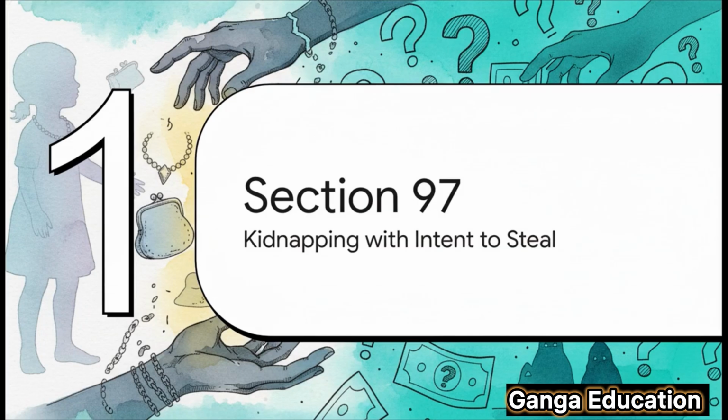And here it is, Section 97. Its official title is Kidnapping or Abducting a Child Under 10 with Intent to Steal from Its Person.